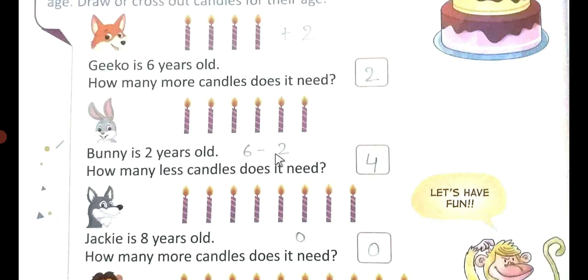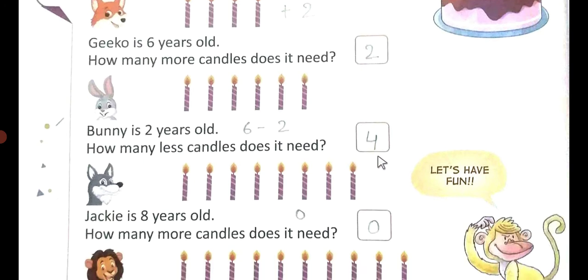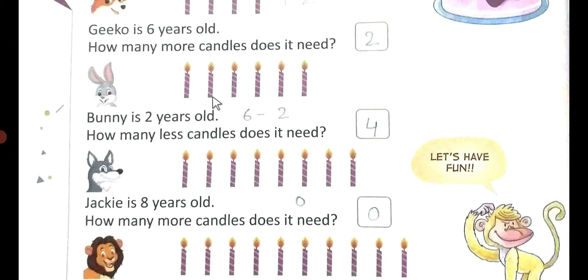When you subtract 6 minus 2, it will become 4. So how many candles will we remove? 1, 2, 3, 4. How many candles will be left now? 2 candles. So 6 minus 2 is 4. He needs to remove 4 candles, then he will get the perfect number for his age, that is 2.